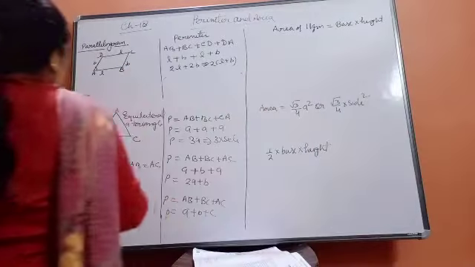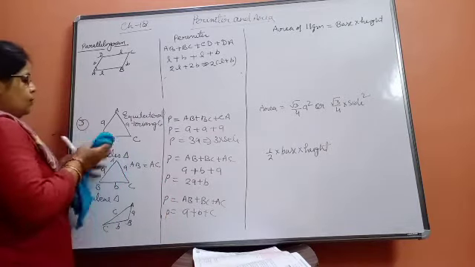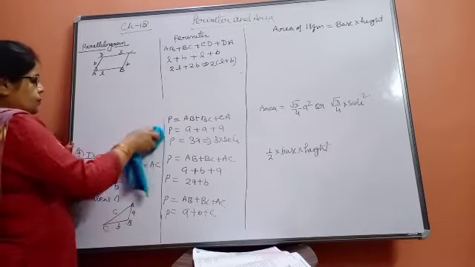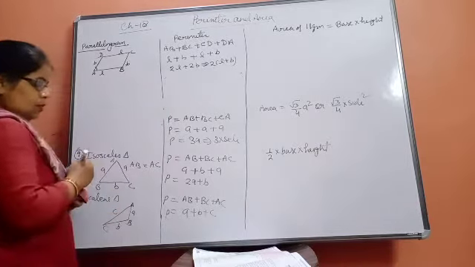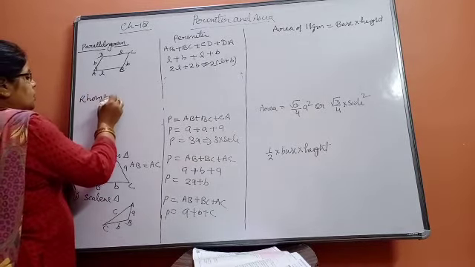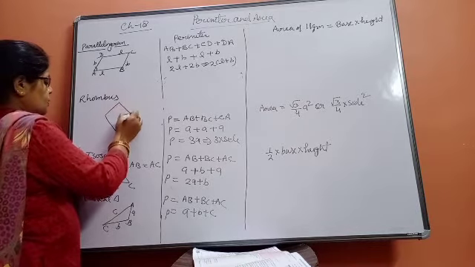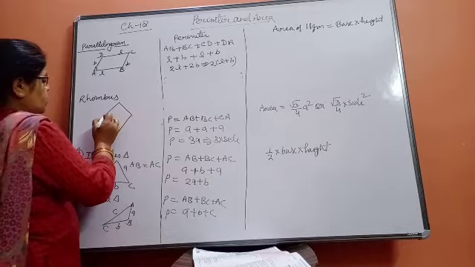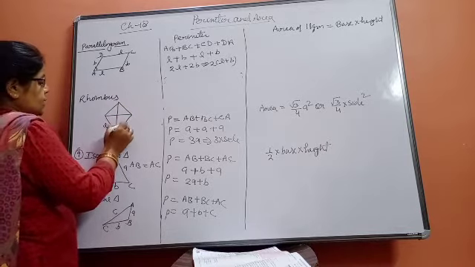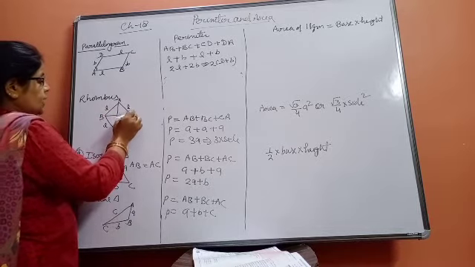Okay. Now the next figure is rhombus. Next figure is rhombus. See what will be for the rhombus now. A rhombus will be a figure like that. Okay. Suppose its side lengths are L, L, L and L. A, B, C and D.